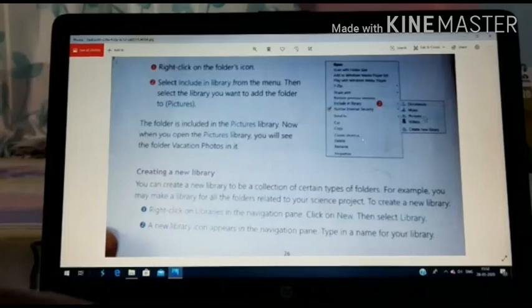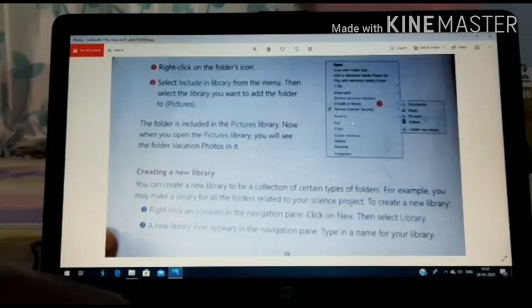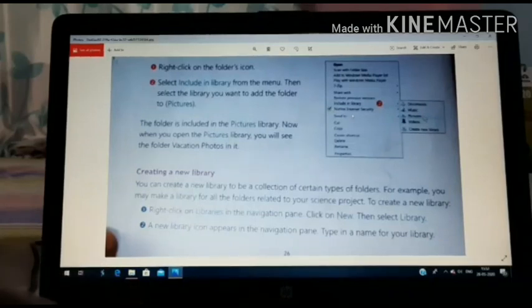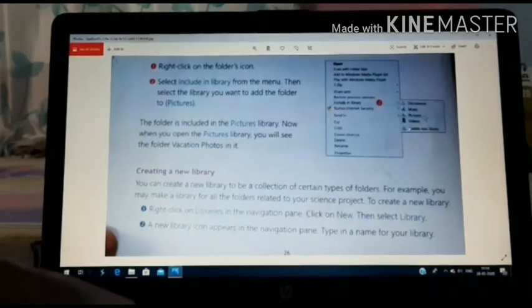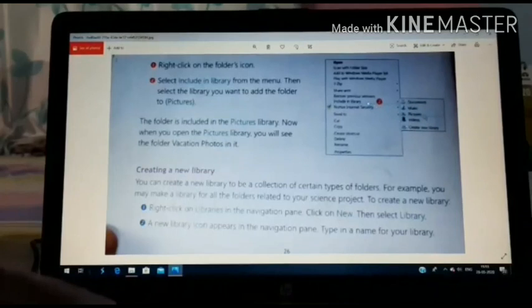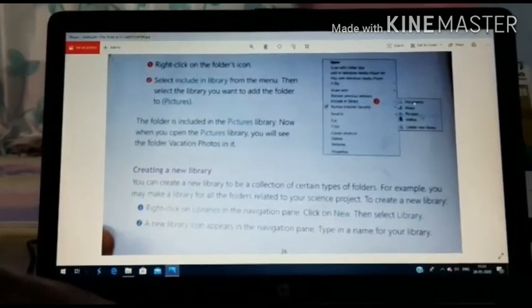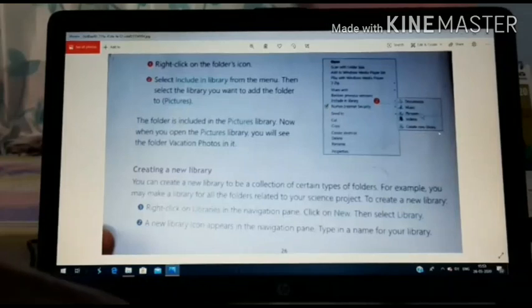In this picture you can see, if you want to create a new library, just right click on any folder and there you will get include in library. When you click on include in library, one menu will appear. At the last it is written create new library. From this option, you will be able to create a new library.